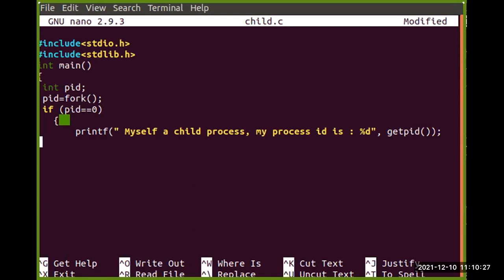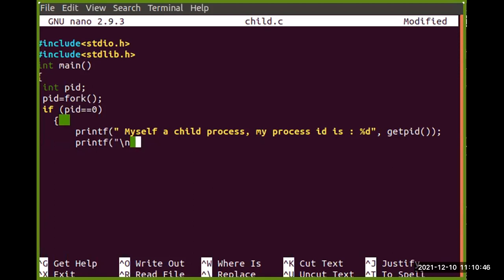Now this child process is created. This child must have a parent process at the time of creation. So again, what is the parent process? We are going to look for that.